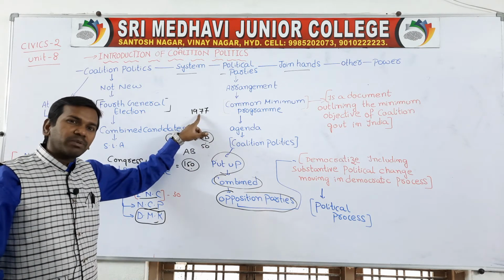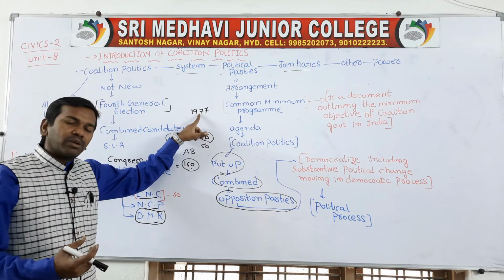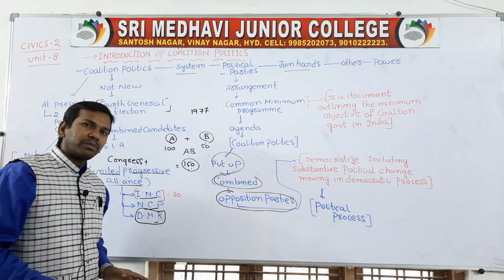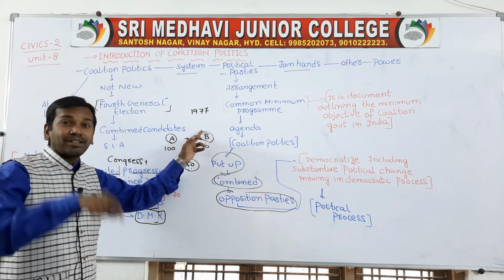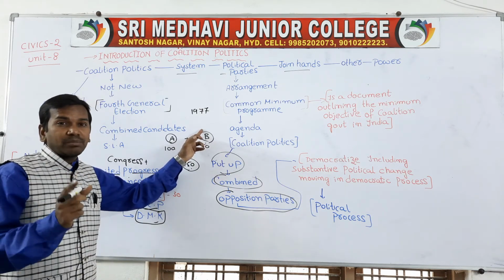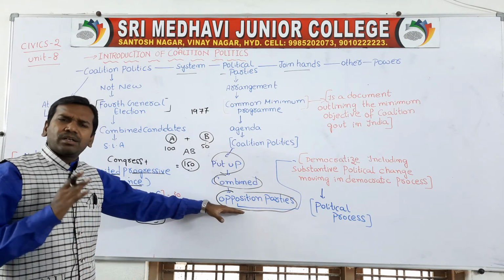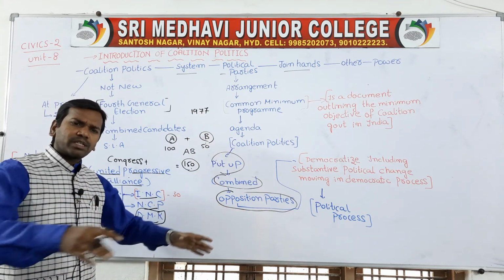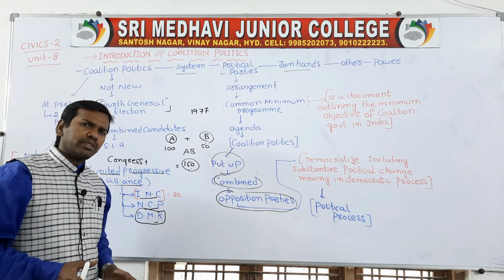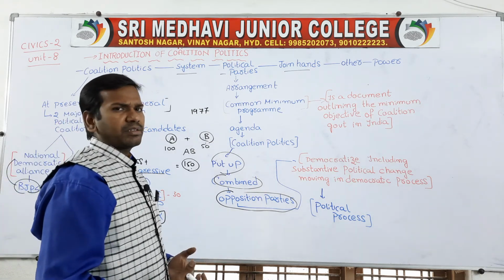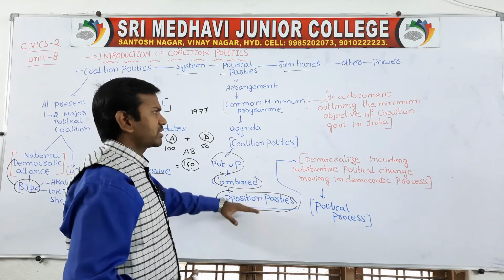During that time the Congress party was very strong. To defeat the Congress party, the Janata party formed a coalition with different opposition parties and defeated Congress at the national level. It was the first time Congress was defeated at the national level. Similarly, opposition parties combine to form a coalition government and make some political changes in a democratic manner.